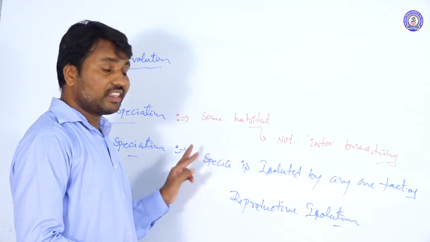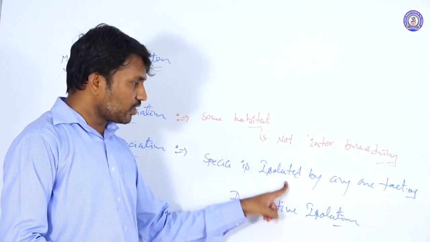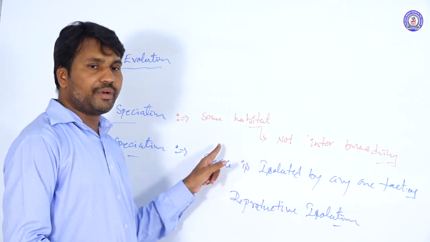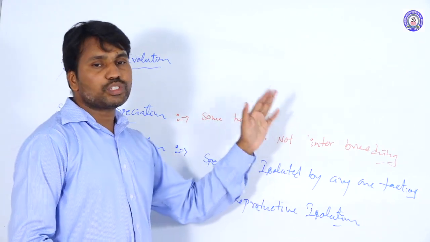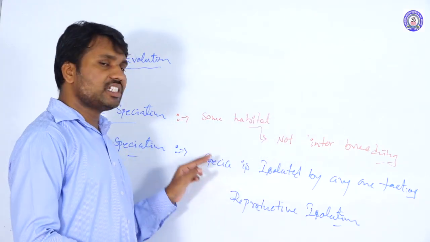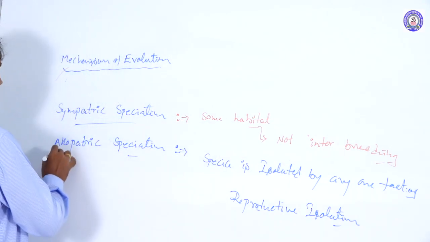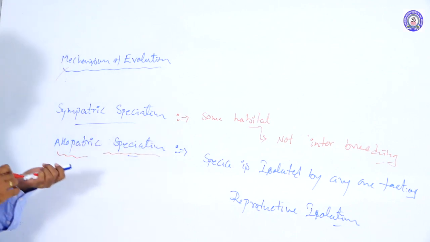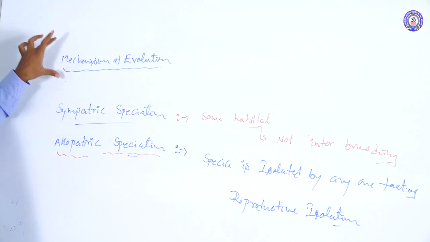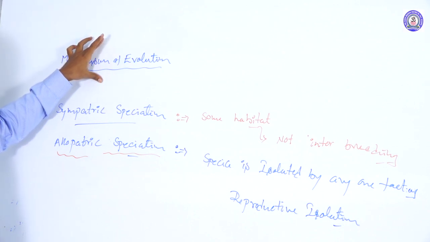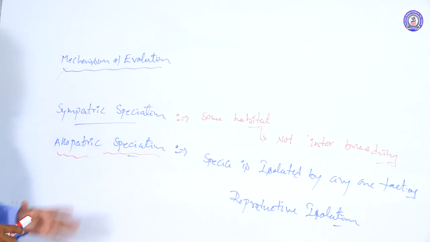So at that time, reproductive isolation occurs. Because of the reproductive isolation, they do not interbreed, they separate from the species and develop as a new species. This type of new species formation is called allopatric speciation. So these are the speciations that occur because of the mechanisms of evolution. All these come under the concept of organic evolution.